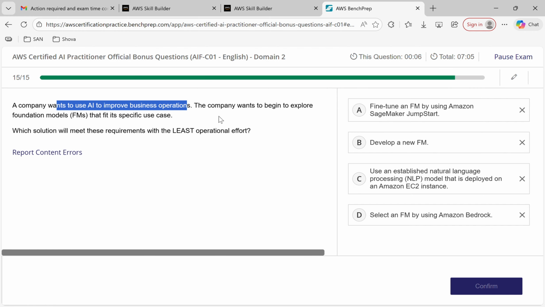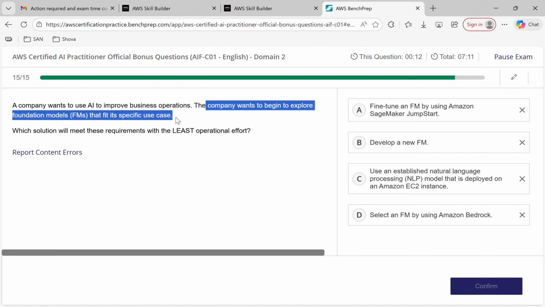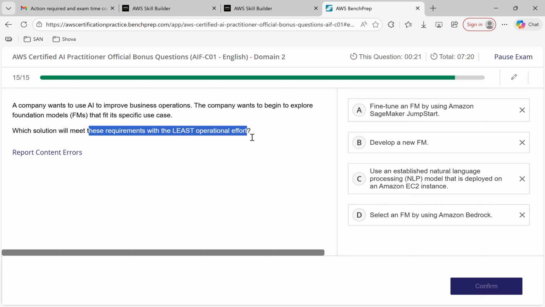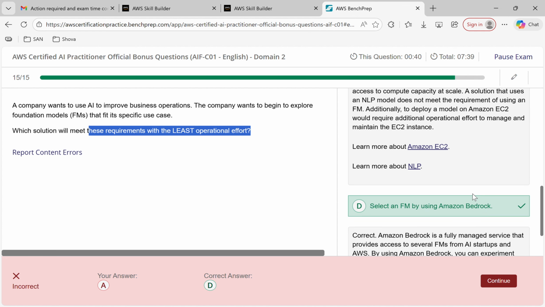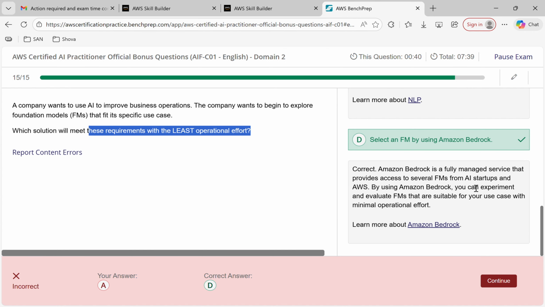Last, question 15. A company wants to use AI to improve business operations. The company wants to begin to explore the foundation models that fit the specific use cases. Which solution meets this requirement with the least operational effort? Develop a new FM. Use an established natural language processing model deployed on Amazon EC2 instances. Select the FM using Bedrock. FM using Amazon SageMaker JumpStart. I'm going with SageMaker, right? Oh no, that's called D, huh? Select the FM using Bedrock. So that's the one. Continue.